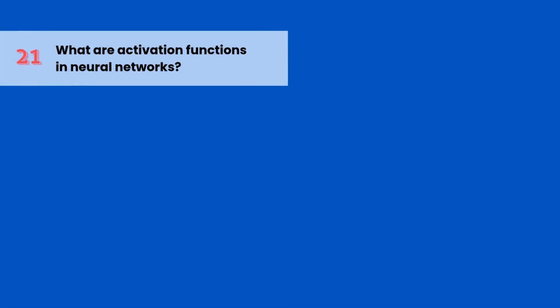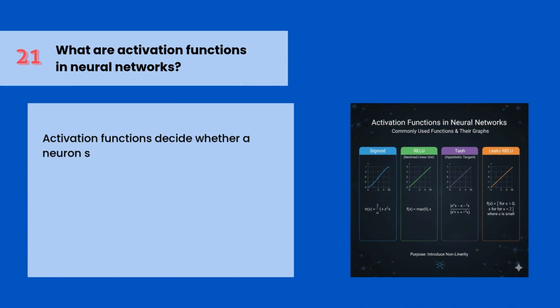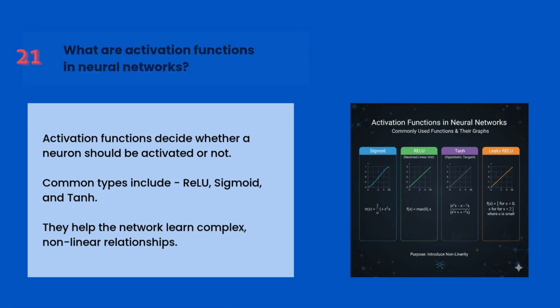What are activation functions in neural networks? Activation functions decide whether a neuron should be activated or not. Common types include ReLU, sigmoid, and tanh. They help the network learn complex, non-linear relationships.